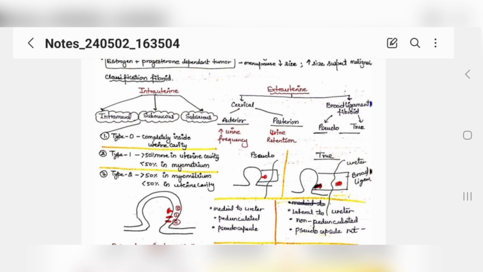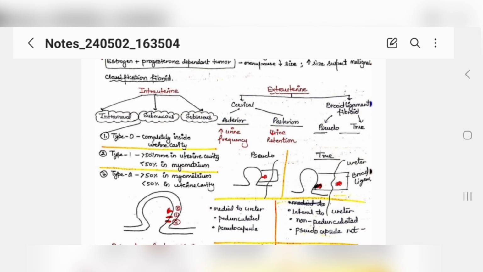0 means that the fibroid is completely inside uterine cavity only. Type 2 means that, there are two types for type 1 also, that is if it is more than 50%, let's say 60 or 70% in uterine cavity, but less than 30% in myometrium. Okay, and there is also other, if less than 50% is inside endometrium, the other in myometrium. Type 2 is if more than 50% is in the myometrium. Okay, and other is less than 50% in uterine cavity.